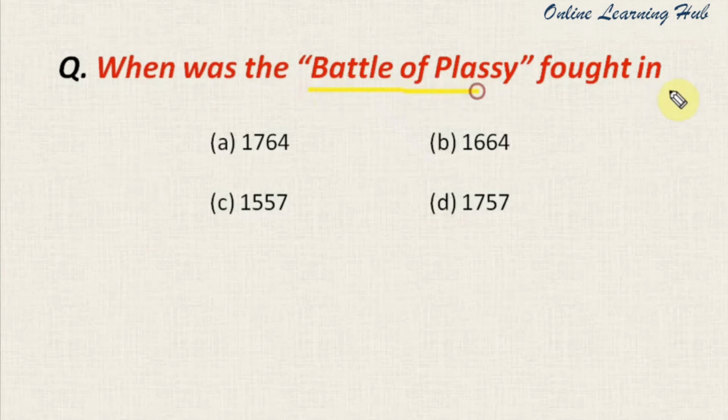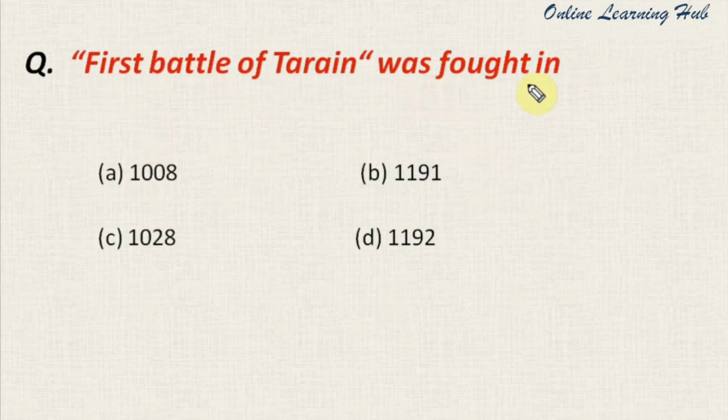When was the Battle of Plassey fought? 1764, 1664, 1557, 1757. And the right answer for this question is 1757. So the Battle of Plassey was fought in the year 1757, and it was fought between Siraj-ud-Dawla and the East India Company.